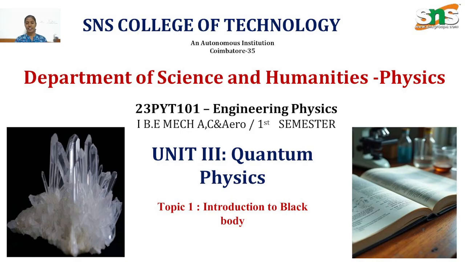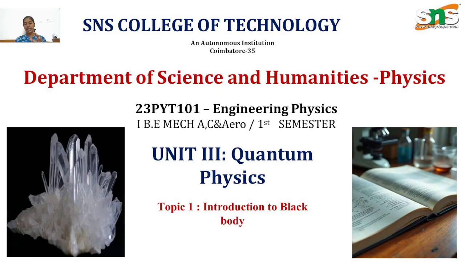In this video, I am going to explain the introduction to blackbody radiation. So we know that a black body refers to an ideal body that absorbs all the incident radiation and emits all the radiation incident on it. Irrespective of wavelength or direction, a black body does not reflect or transmit the radiation. It only absorbs and emits energy. The radiation emitted depends only on the temperature of the body, not on its material.